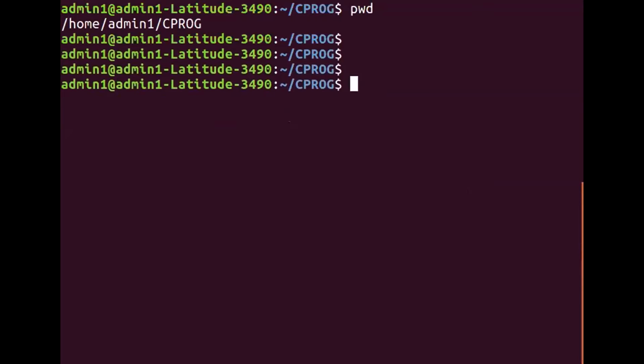Any other doubts, please? Yeah, I have another question. If we are currently in the root directory, by typing cd CPROG, can we directly move to the CPROG directory? No, you cannot.